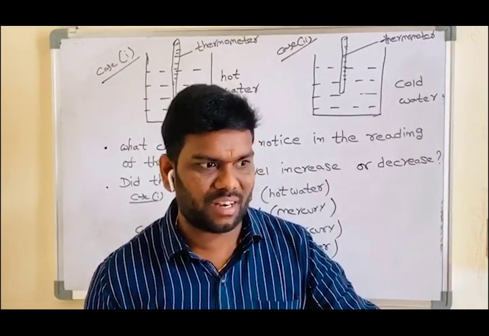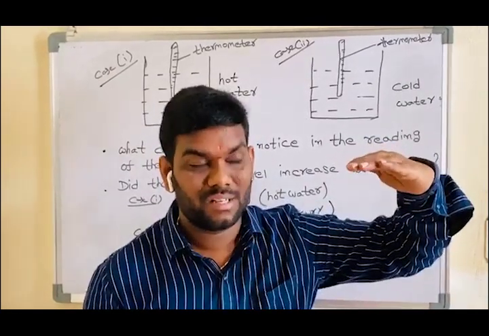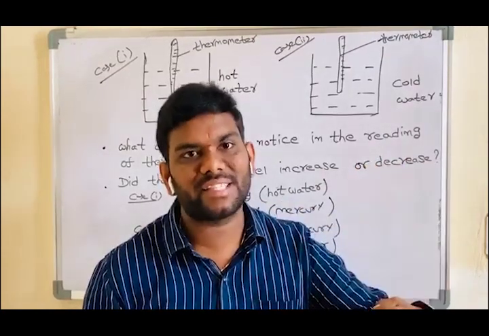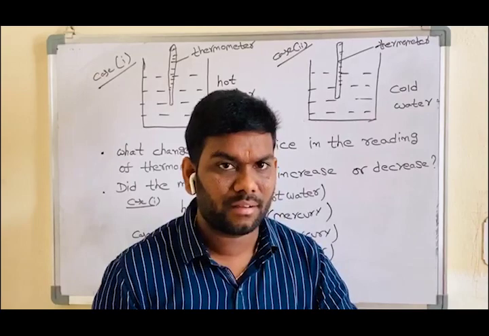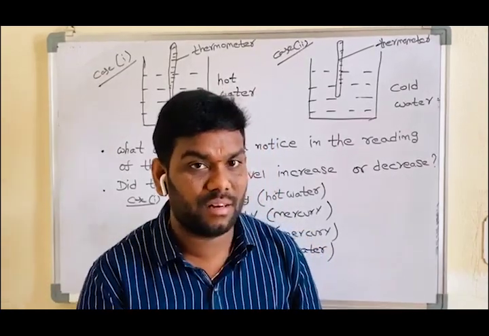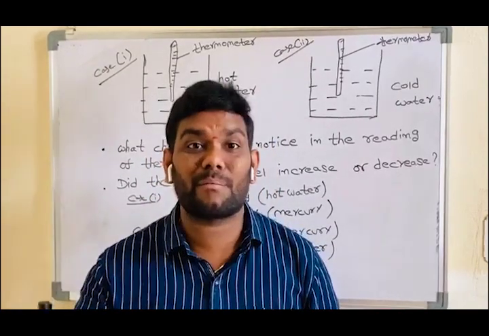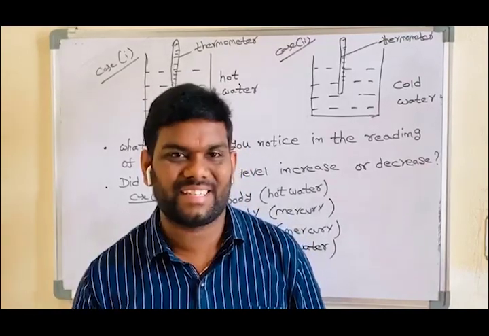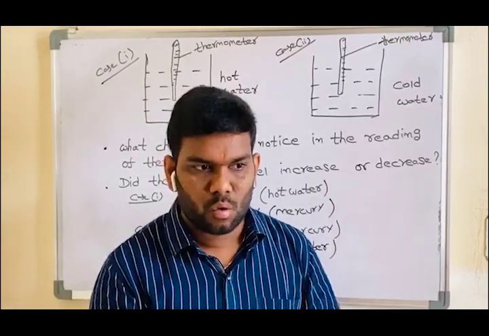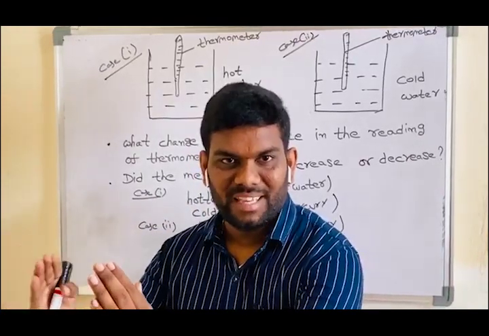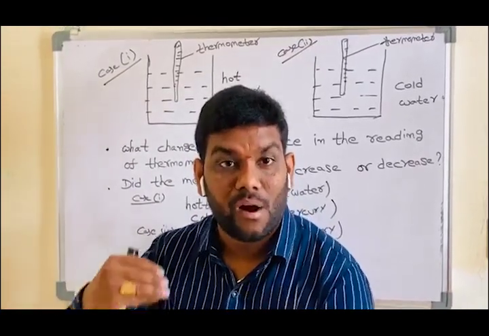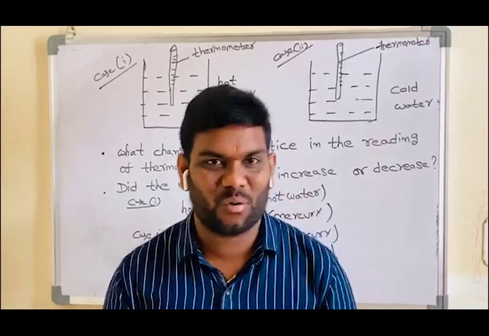That mercury level increases sometimes, that mercury level decreases sometimes. In which case does the thermometer mercury level increase, in which case does it decrease? It means one is a hot body, another is a cold body. Heat will be transferred from hotter body to colder body.